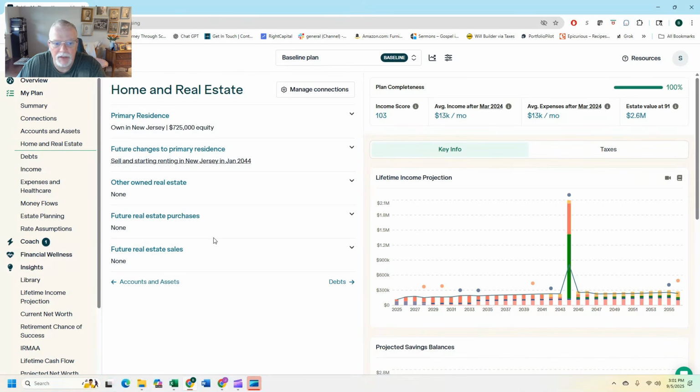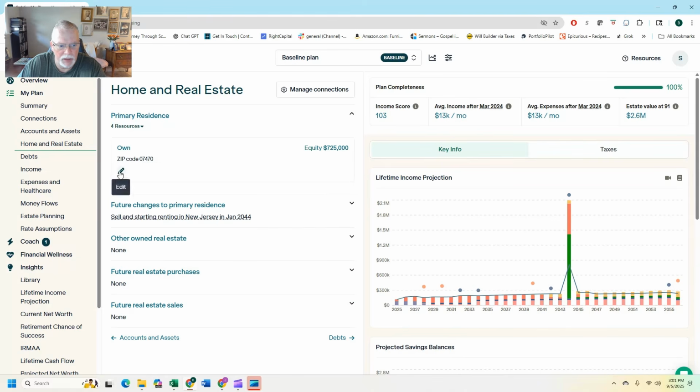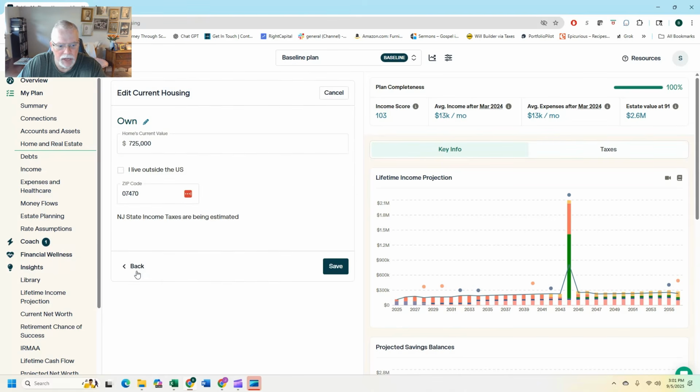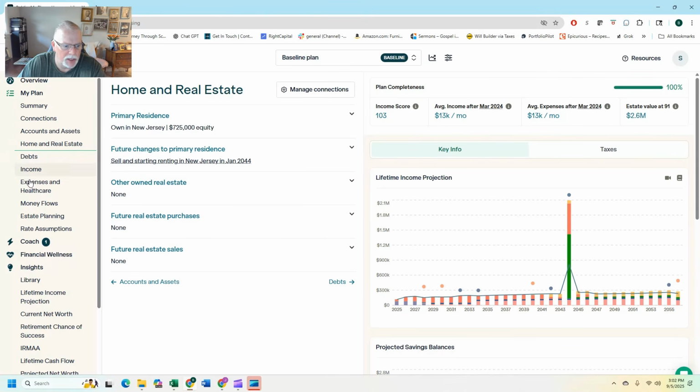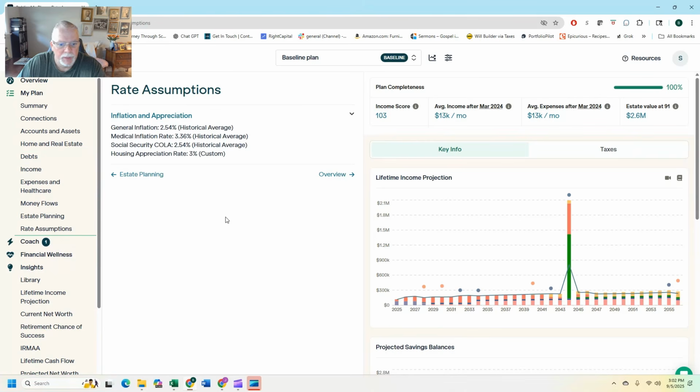Home and real estate, this is one that bit me. This was one of the big differences between Right Capital and Boldin. There were three or four, and they were all in the assumptions. Was I looking at, is it here? Oh, it's not here. It's probably down here in the rate assumptions. But the real estate, I had it set much higher than I felt comfortable with. That's why Boldin was doing so well, which we'll get to in a minute. Debts, income, expenses, money flows, estate planning. This is going to be a pretty short video. Here it is.